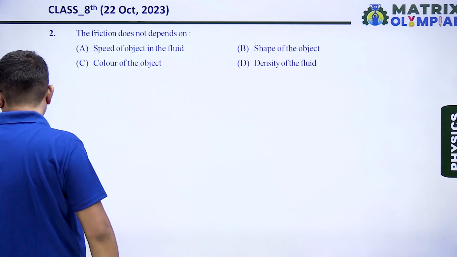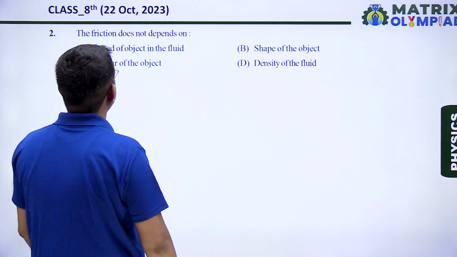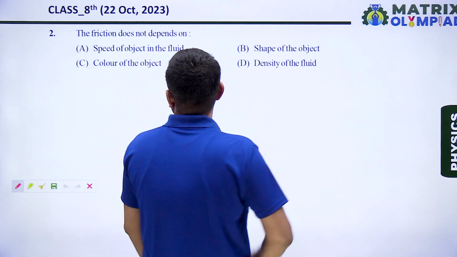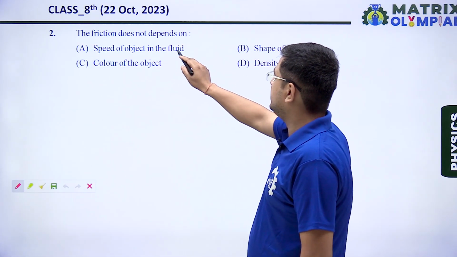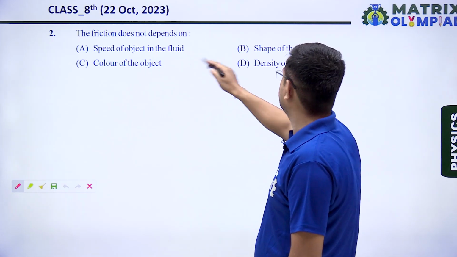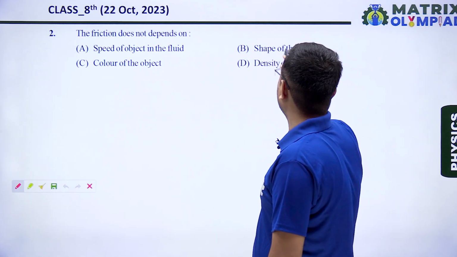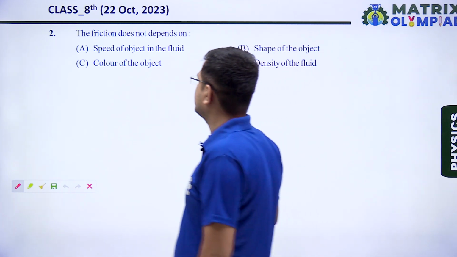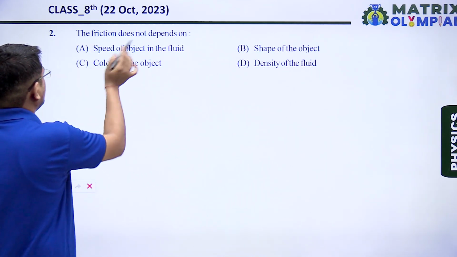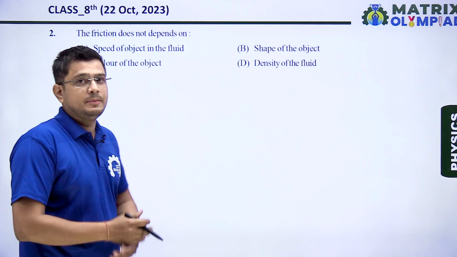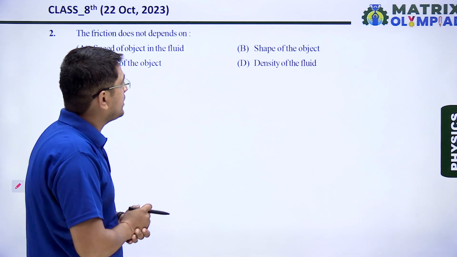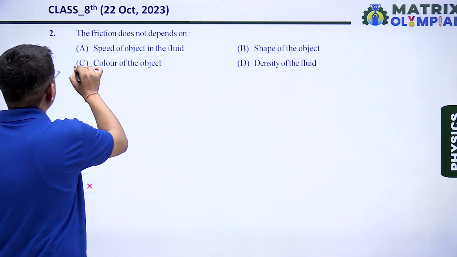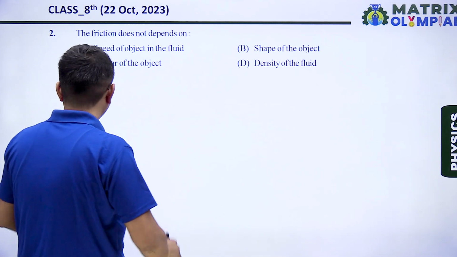Next question, question number 2. The friction does not depend on the speed of the object in the fluid, it will depend on this. Shape of the object, it will also depend on this. Color of the object, no, this is not true. Friction force does not depend on the color of the object. Okay, so the correct answer is option C.